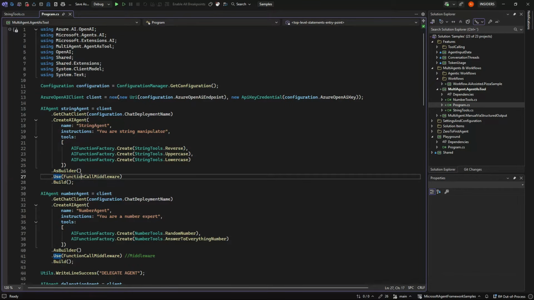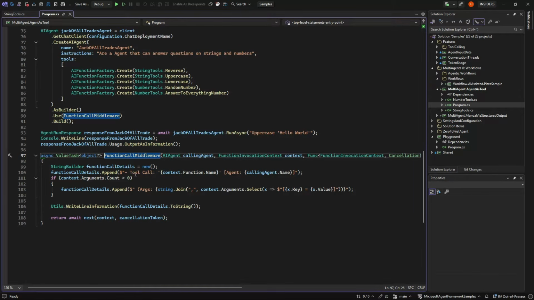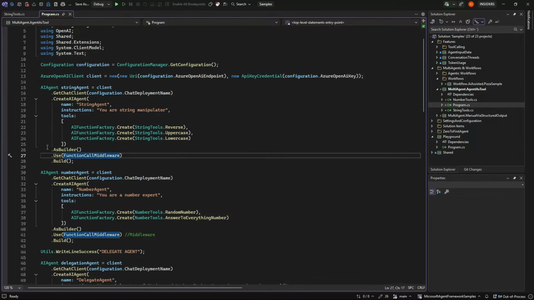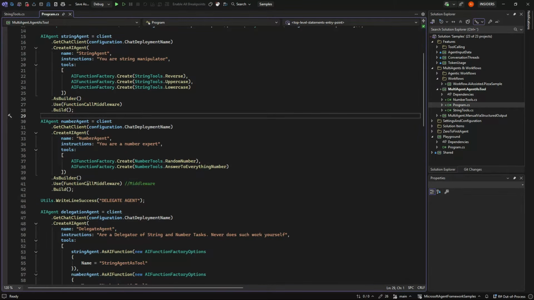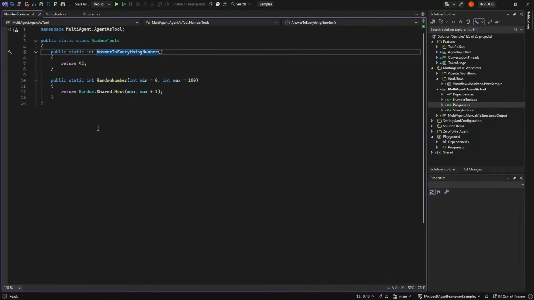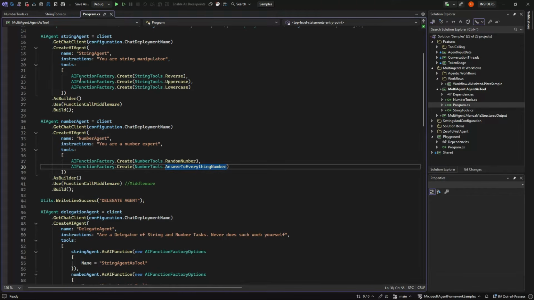Then we are adding the middleware so we can see what is being called. This middleware tells what tool we are calling, but also which agent is the one calling it, because now that we have multiple agents, it might be a good idea to know that as well. Otherwise it's normal function calling, like in the video dedicated to that. Then we have a number agent that can give a random number or a 42 back, so just simulating 2 agents with various tools.